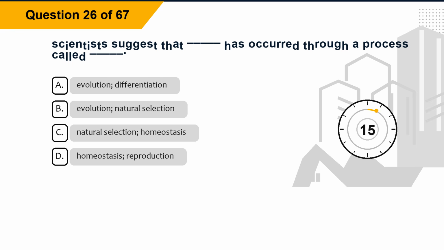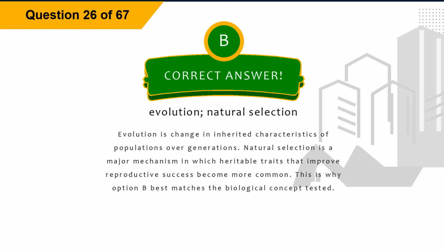Question 26. Scientists suggest that blank has occurred through a process called blank. Option A, evolution, differentiation. Option B, evolution, natural selection. Option C, natural selection, homeostasis. Option D, homeostasis, reproduction. The correct answer is option B, evolution, natural selection.